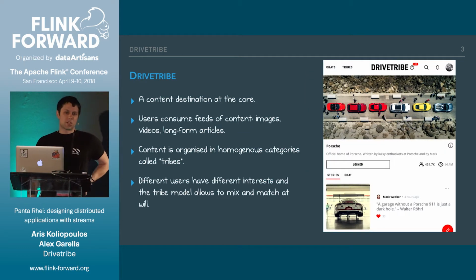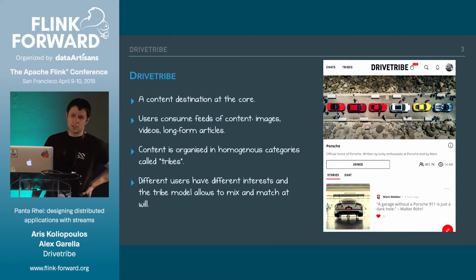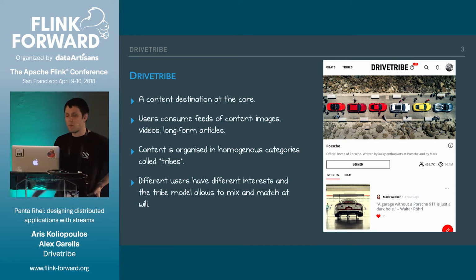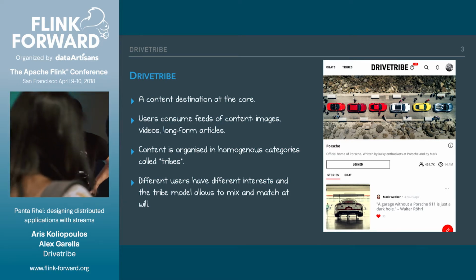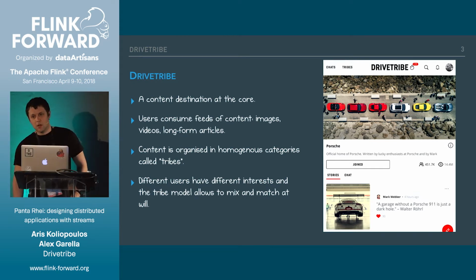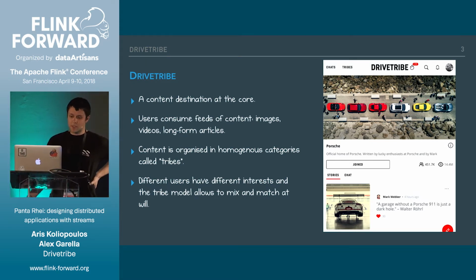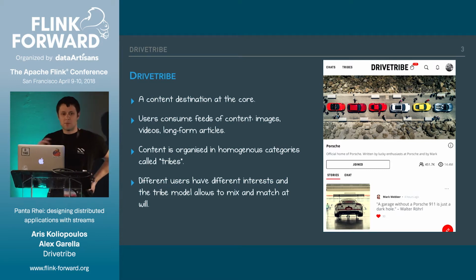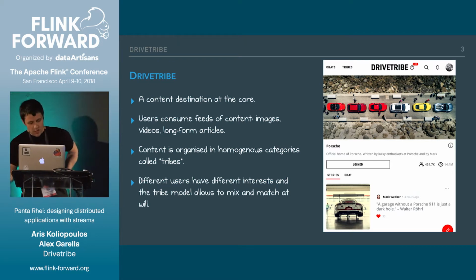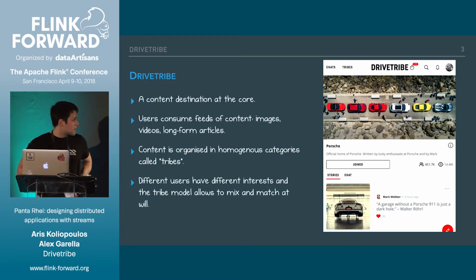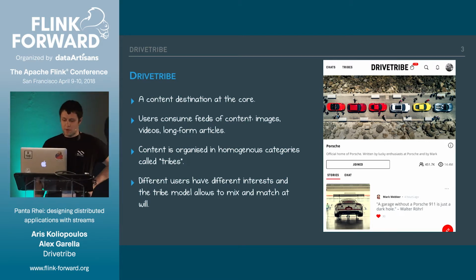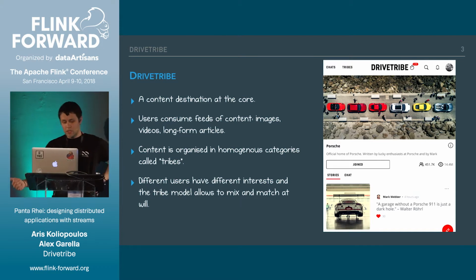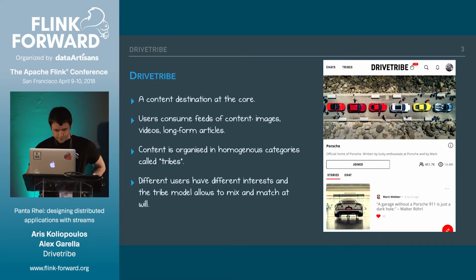At the core, DriveTribe is a content destination. Users consume feeds of content: images, videos, long-form articles, quizzes, and so on and so forth. And the content is organized in homogeneous categories called tribes. Different users have different interests, and the tribe model allows us to mix and match and create a nice and personalized experience. One example, as we see there, is Porsche enthusiasts, but there are other people that are into drifting or motorcycles or luxury vehicles and so on and so forth.